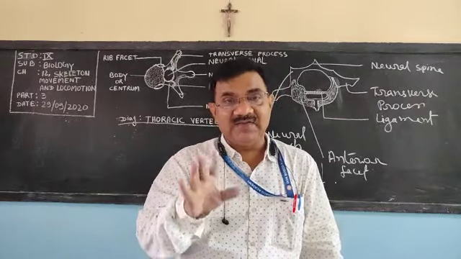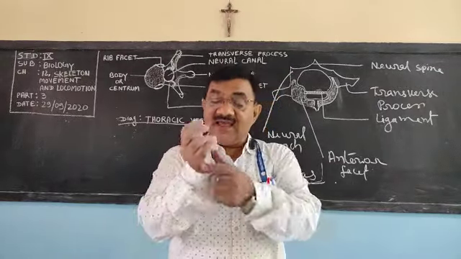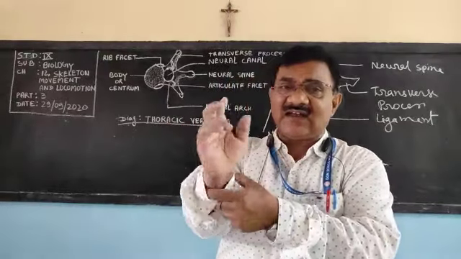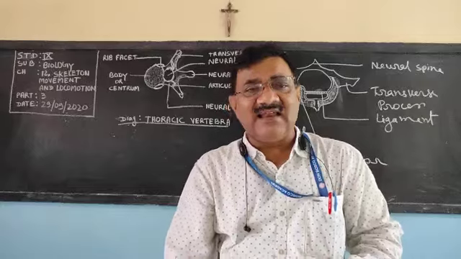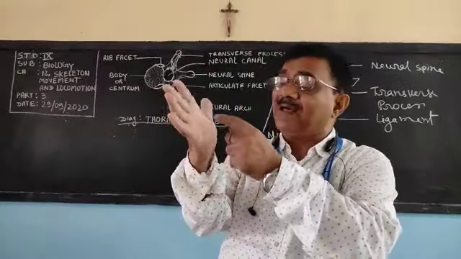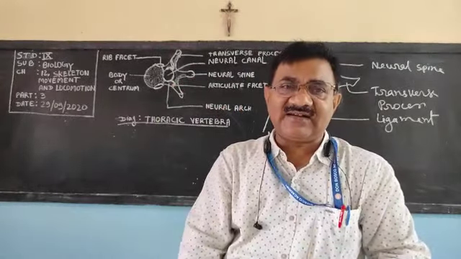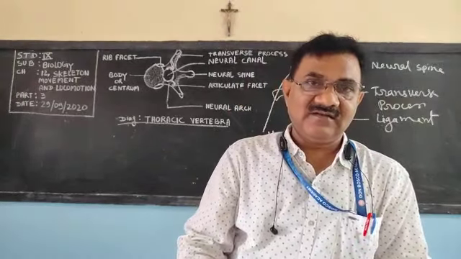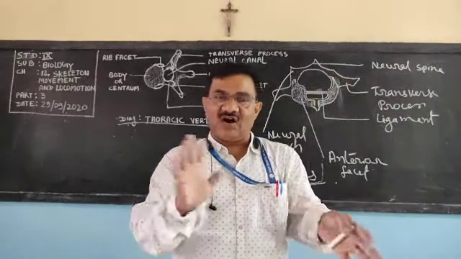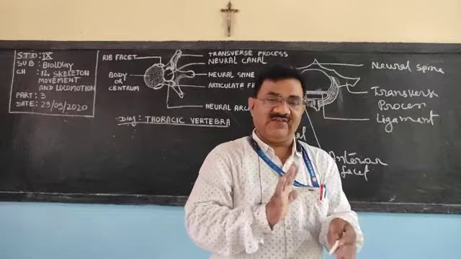Tibia and fibula. And after radius and ulna, carpals were there. In the ankle, tarsals are there. After carpals, metacarpals; thereafter tarsals, metatarsals and phalanges. For odd one out, these questions are very important.